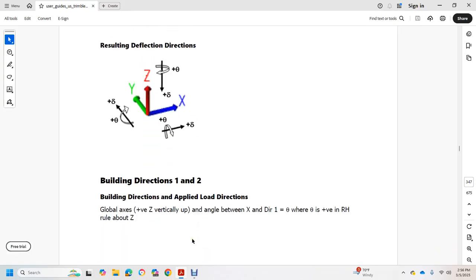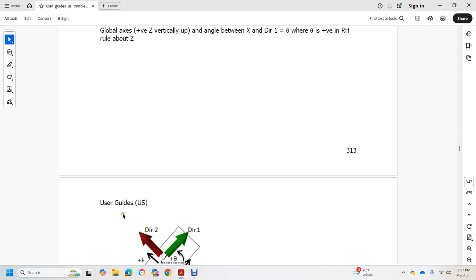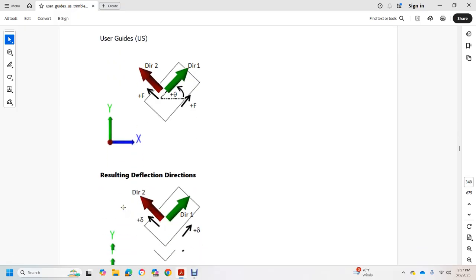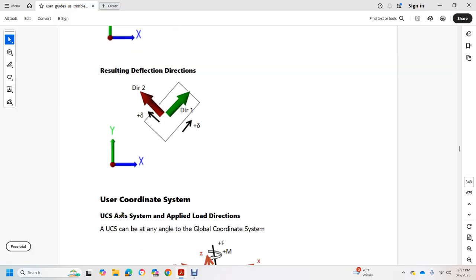Building directions 1 and 2. Building direction is applied with the load direction. Global axis: vertical is positive Z, and the angle between X and direction 1 is 0. Positive vector follows the right-hand rule about Z. Then the resulting deflection directions use the UCS axis system, applied with the load direction.